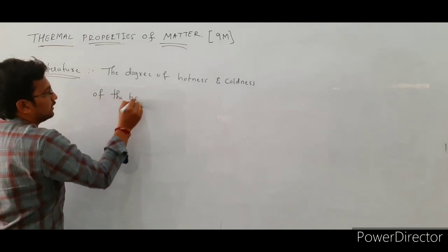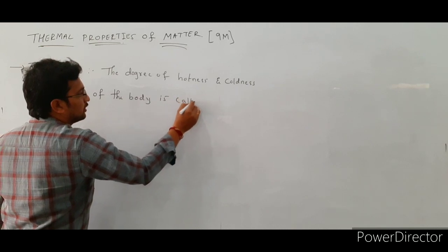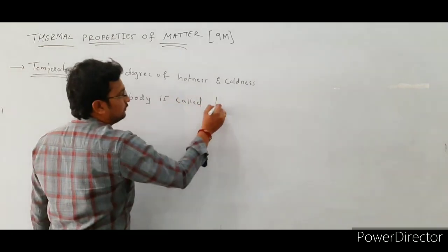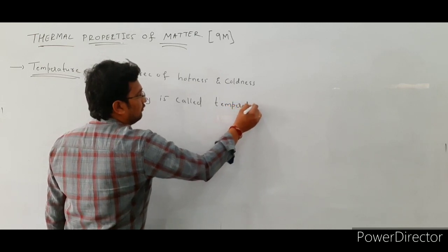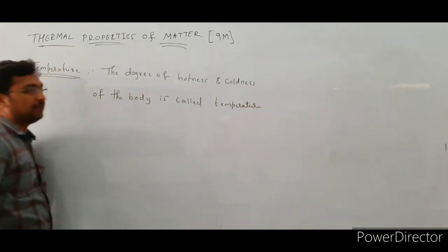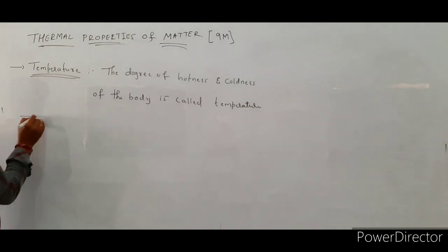The degree of hotness and coolness of the body is called temperature. Right? So the definition of temperature is the degree of hotness and coolness of the body.